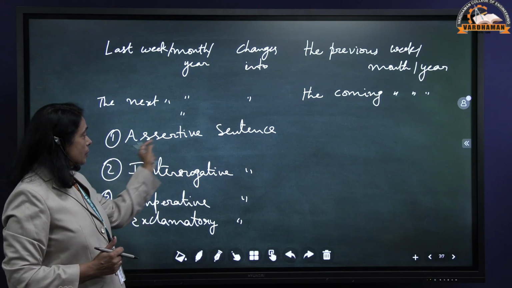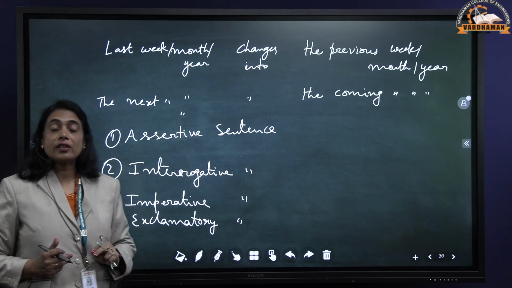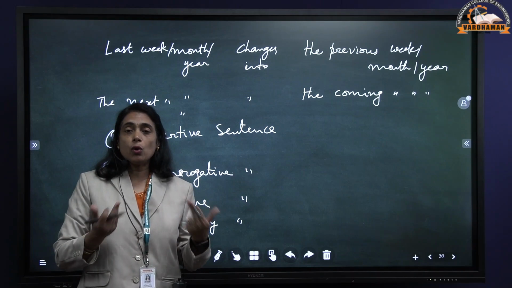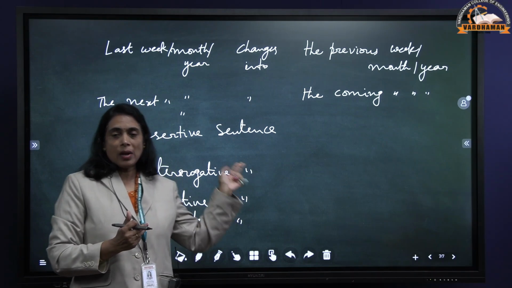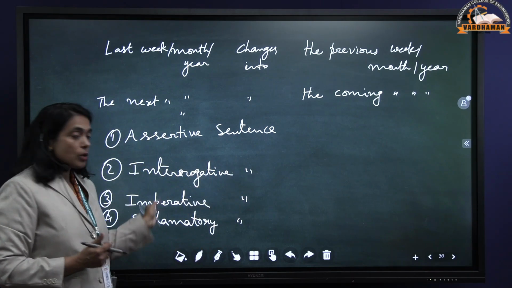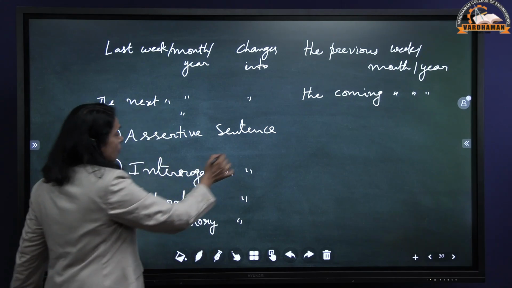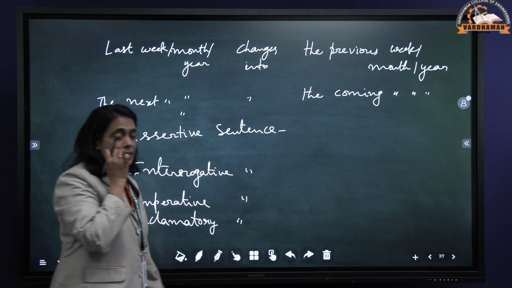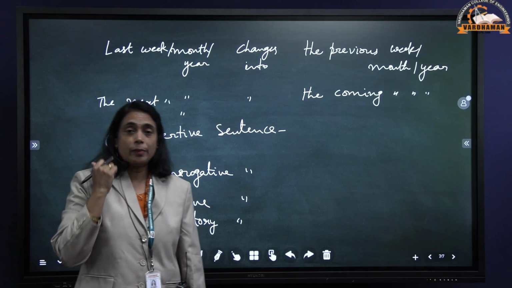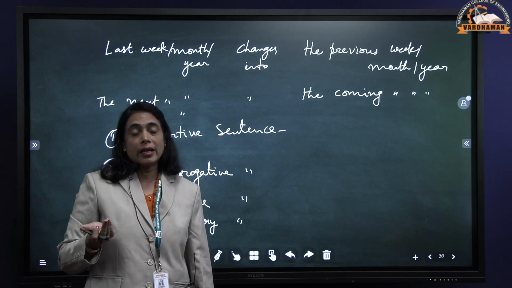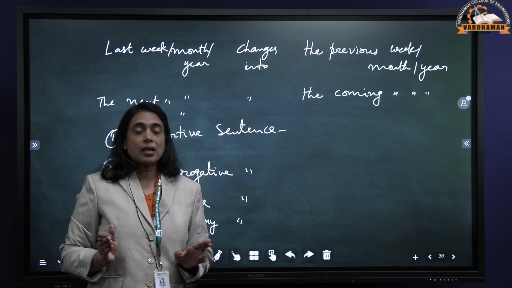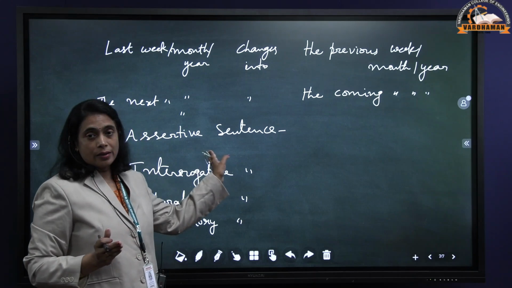So suppose you want to change an assertive sentence from direct speech to indirect speech, you have to follow different rules. In the same manner, if you want to convert these 3 types of sentences, we need to follow different rules, right? And what is an assertive sentence? Assertive sentence is nothing but making statements. It can be a positive statement or a negative statement. All the statements come under assertive sentences.